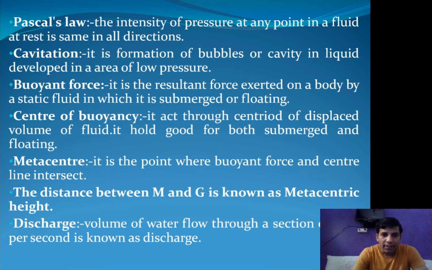Next is metacenter. It is the point where the buoyant force and the center line intersect. If the center line and the buoyant force line intersect, that point is known as the metacenter. Next is the distance between M and G. M is the metacenter, G is the center of gravity, and the distance between them is known as metacentric height.